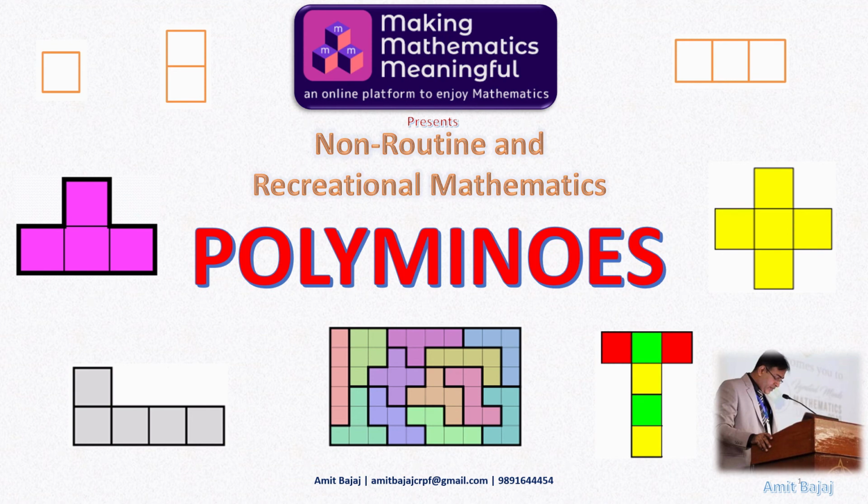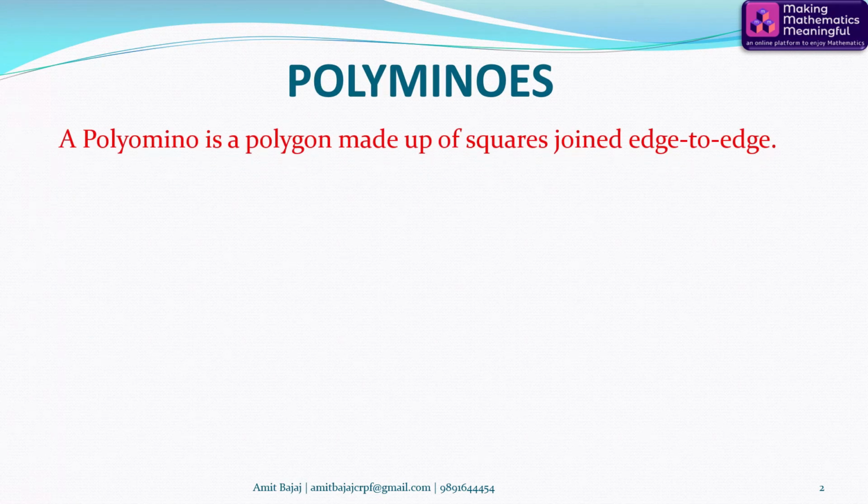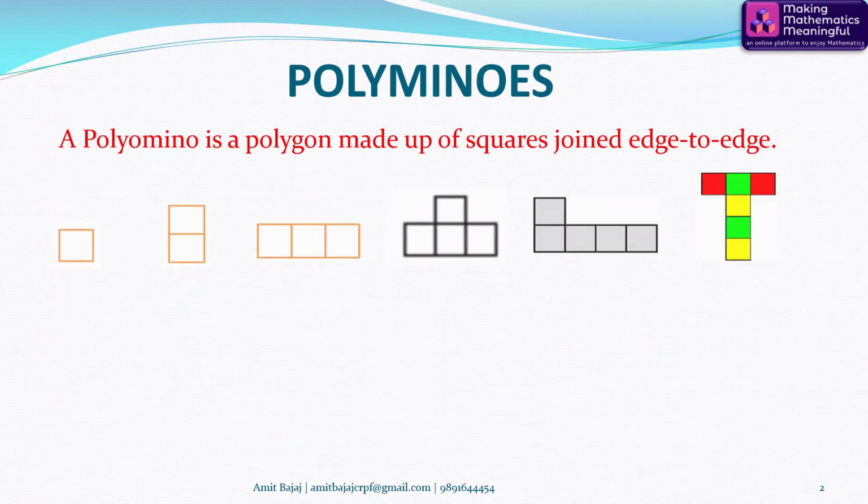Hello everyone. In the series of non-routine and recreational mathematics, today I am back with a very interesting idea of polyominoes. Let me tell you what a polyomino is. A polyomino is a polygon made up of squares joined edge to edge.